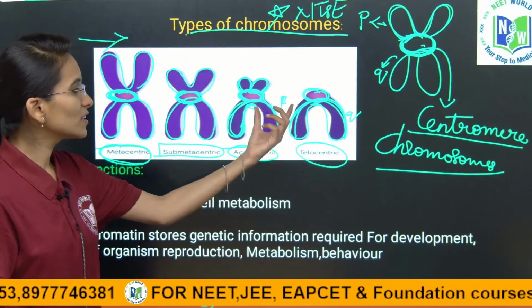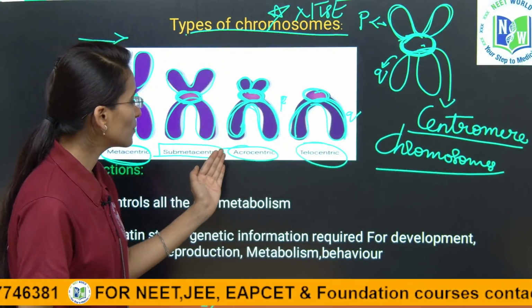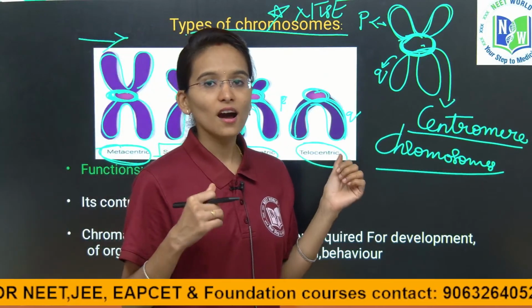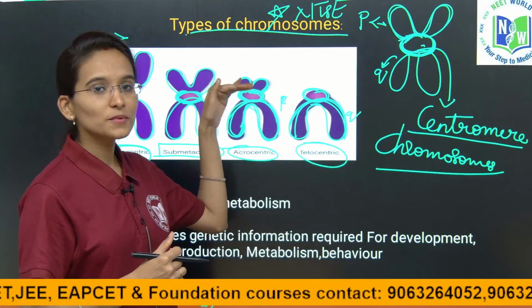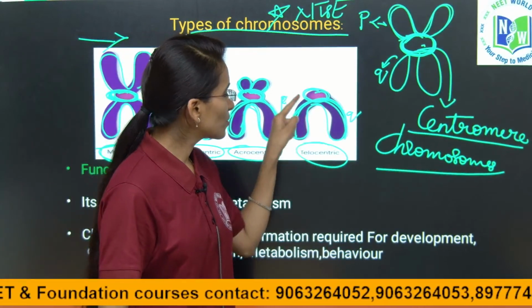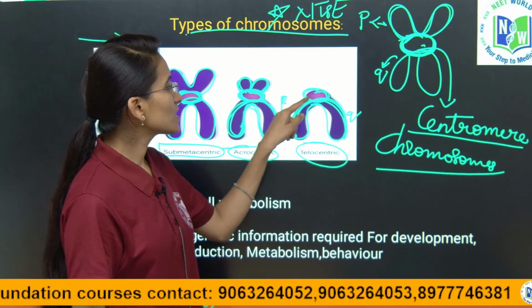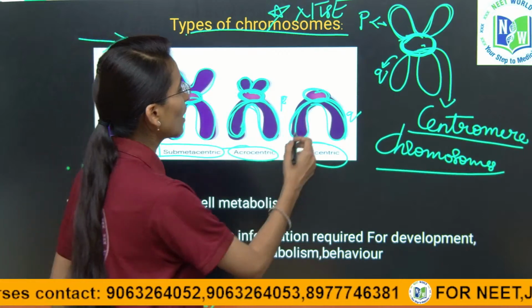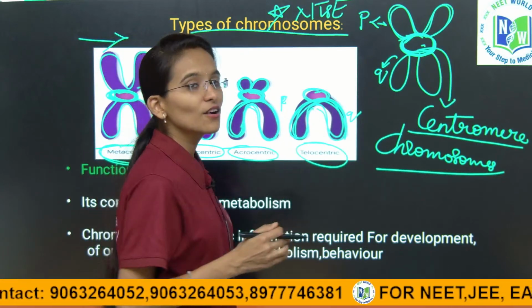If you compare, in the acrocentric chromosome we have two arms on one side and two arms on the other side. But in the telocentric chromosome, the centromere is located in the terminal position. That is the reason the arms are present only on one side.